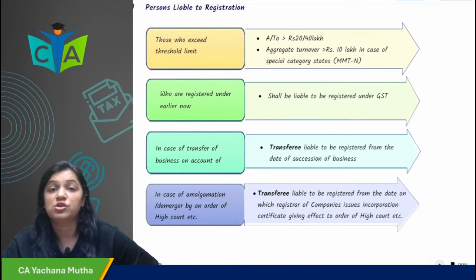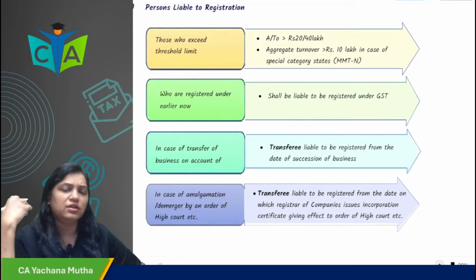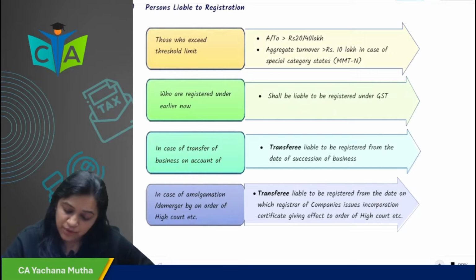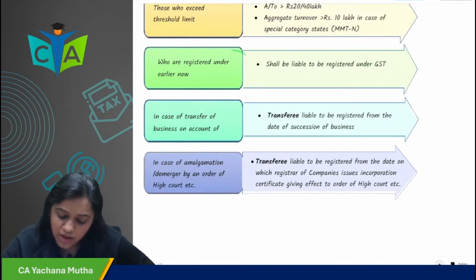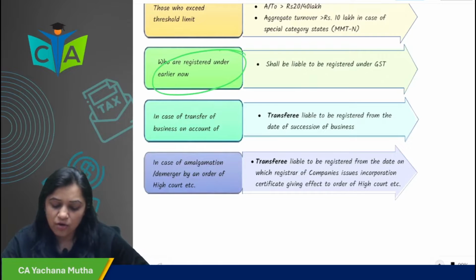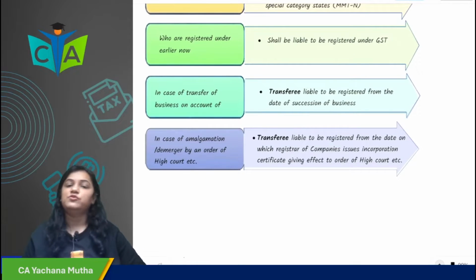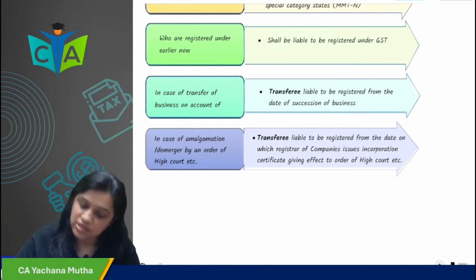Now, registration will depend upon your aggregate turnover limit. You have to take the registration if your aggregate turnover crosses the threshold limit. We'll see in each state what the threshold limit is, 20 lakhs or 40 lakhs. And for special category states, it is 10 lakhs. And those who were registered under earlier law will be registered under GST. So when GST came in 2017, those who were registered under excise and VAT were migrated to the GST law.